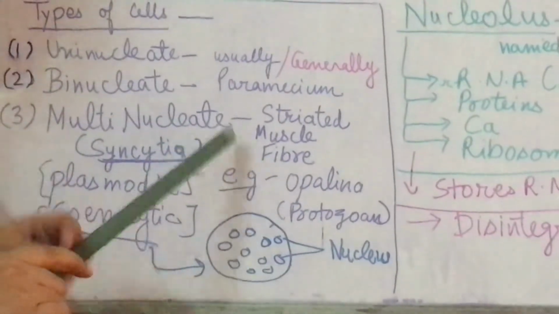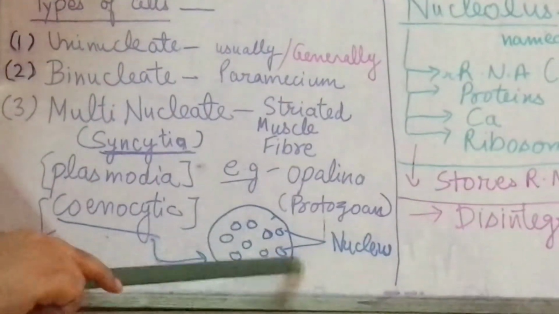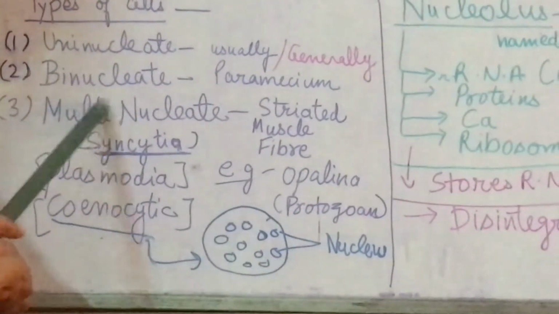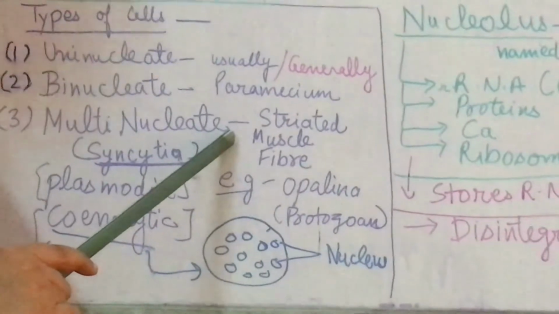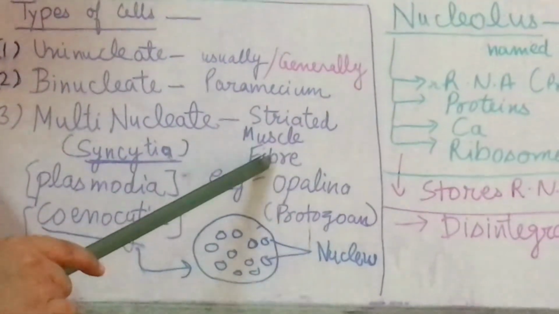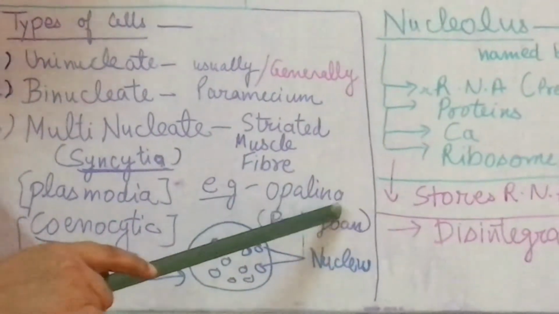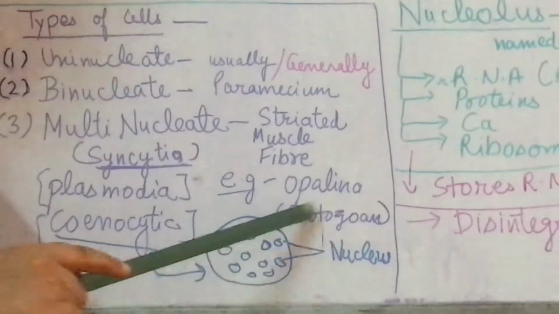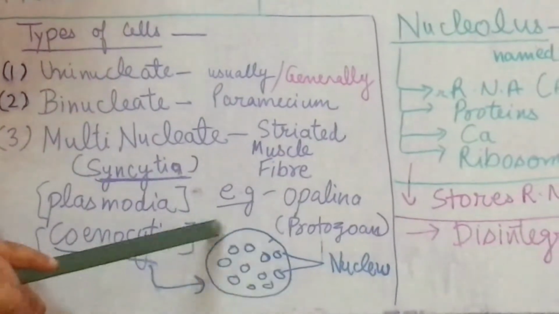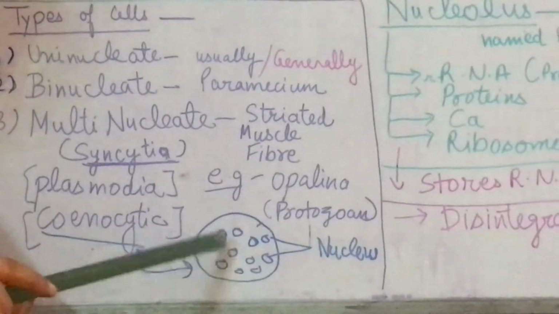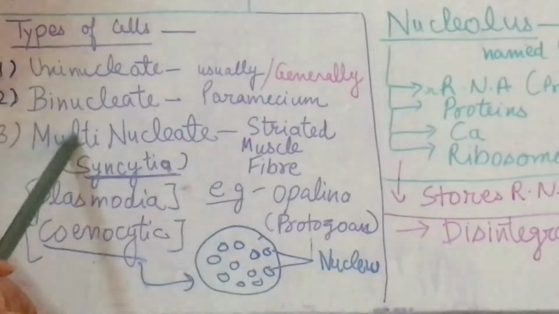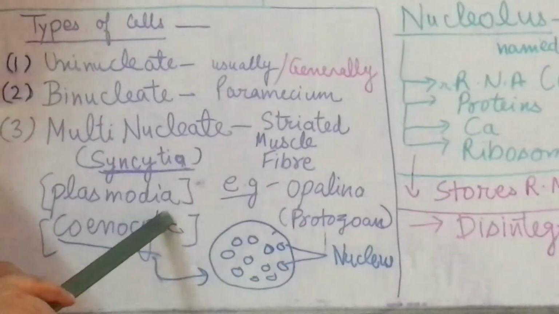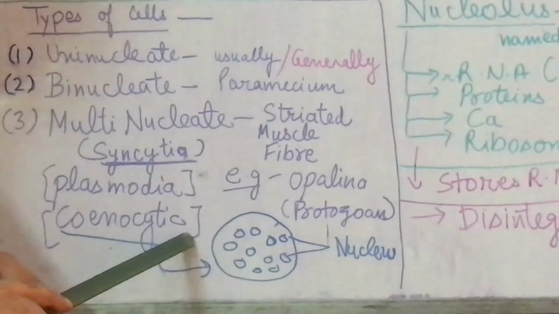Multinucleate means more than two nuclei are found in a single cell, and this condition is called multinucleate condition. For example, striated muscle cells in human beings, and Opalina is an example, a unicellular animal which has many nuclei in a single cell. Some other terms are also used for the multinucleate condition, that is syncytial condition, plasmodia, or coenocytic condition.